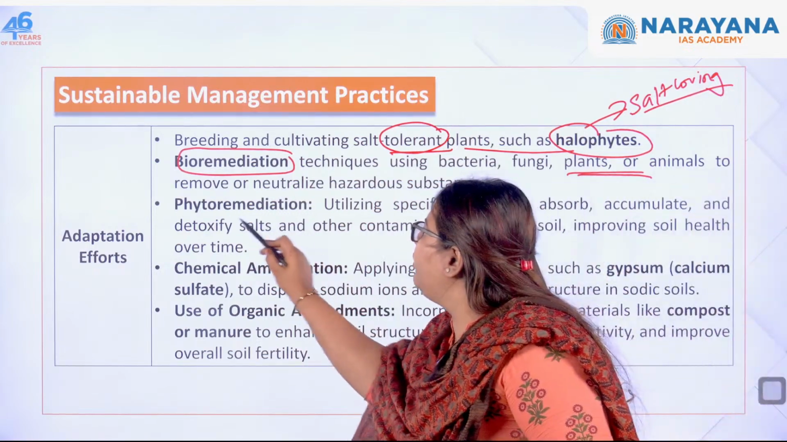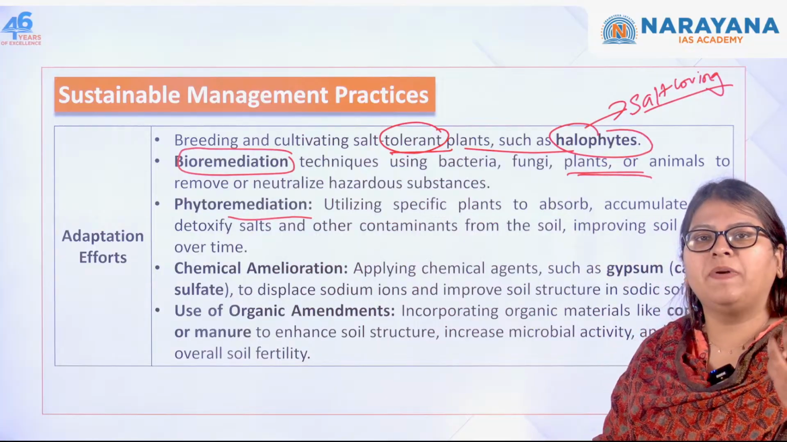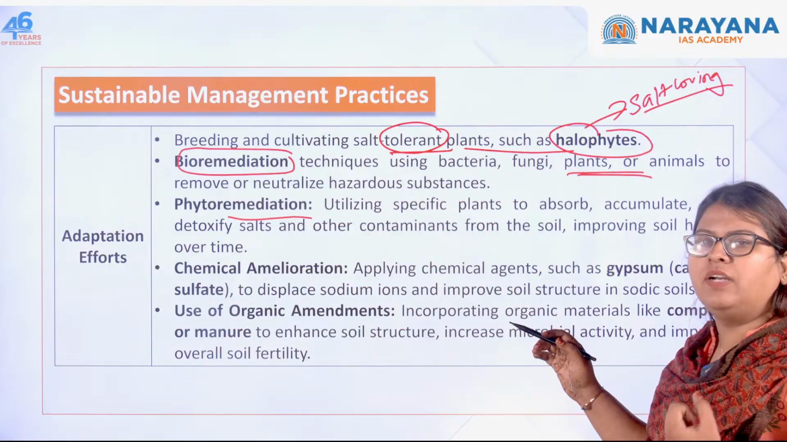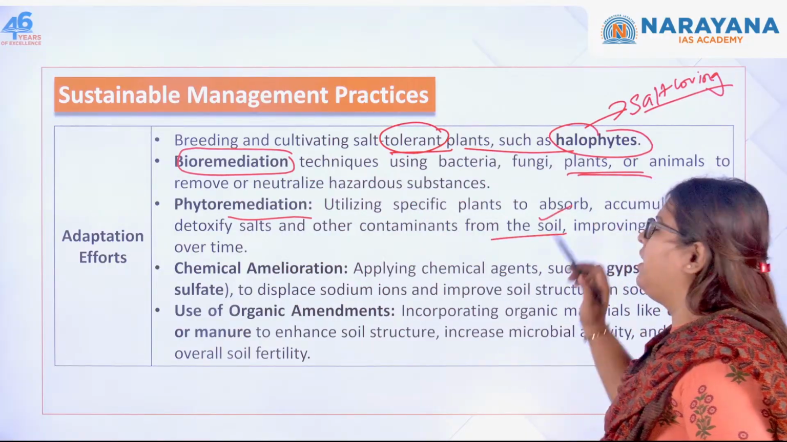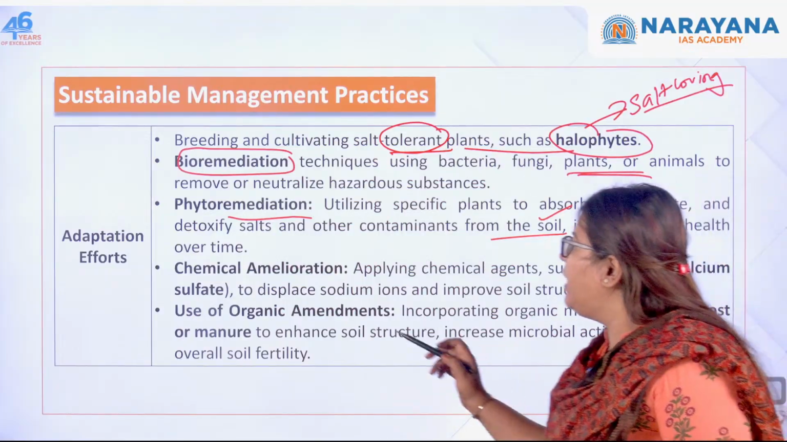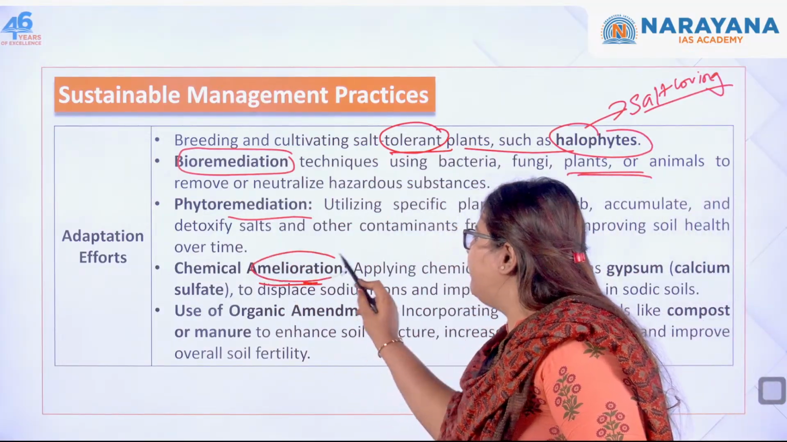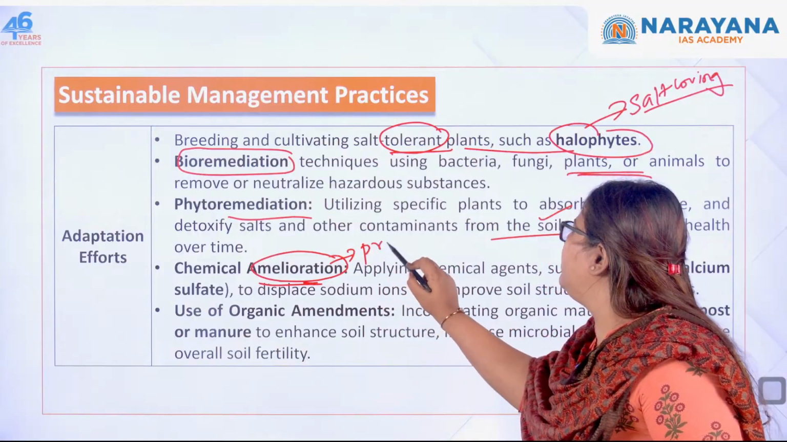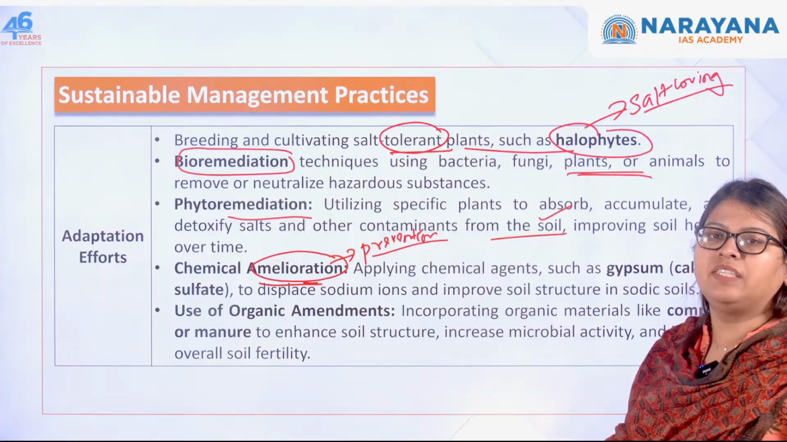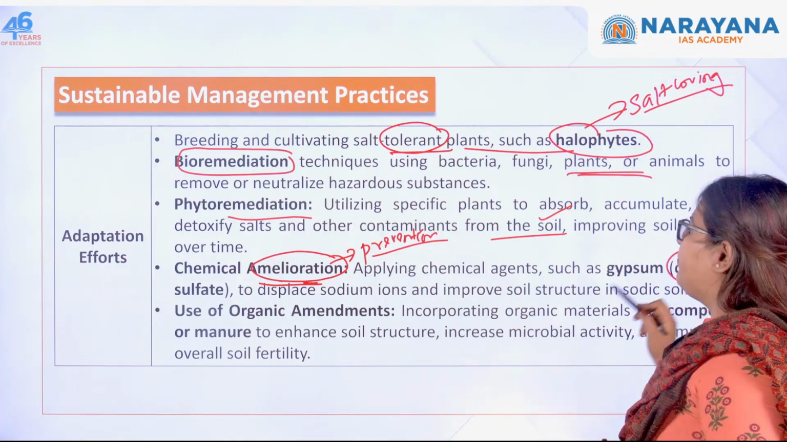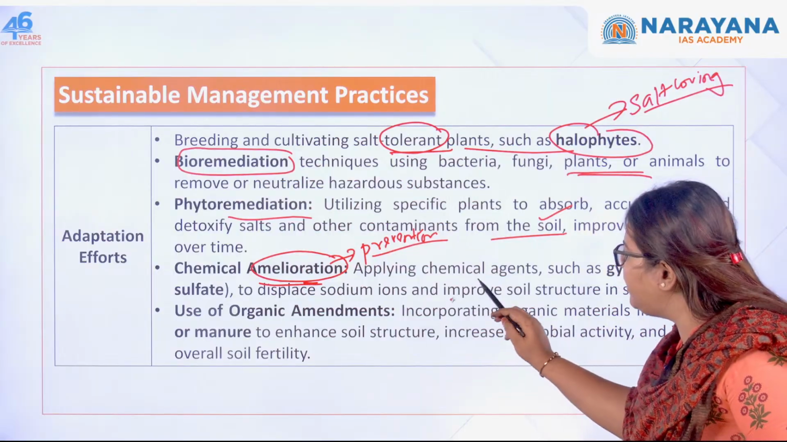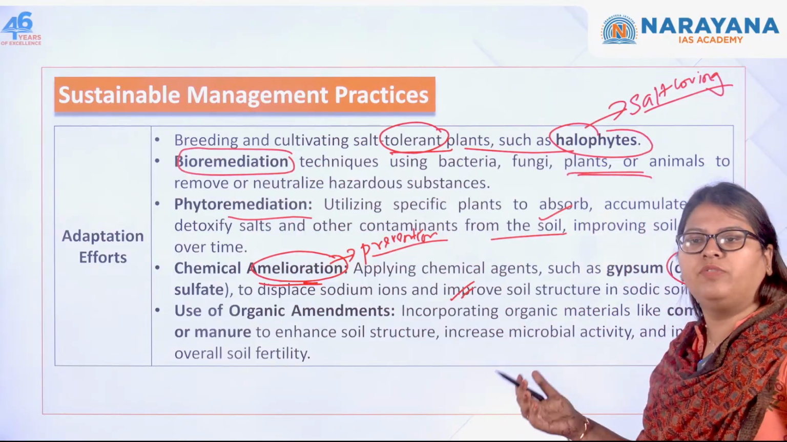Next one, phytoremediation, that is using specific kinds of plants that can remove the salts and the contaminants from the soil, and this will improve the health of the soil as well as productivity. Next one, chemical amelioration. Amelioration is nothing but the prevention methods. So you can apply chemicals like gypsum, that is calcium sulfate, in order to displace the sodium ions and improve the health of the soil.